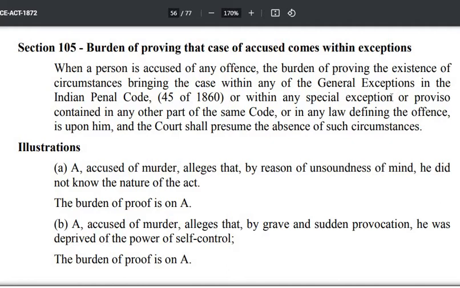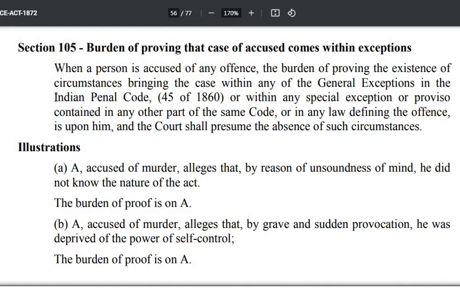So it's obvious that even if 105 were not there, recall 103. 103 clearly says that the person who alleges the fact, the burden will lie upon him. If I am the accused and I claim that I was of unsound mind at the time of committing the offense, the burden of proving my unsoundness will lie upon me. So it is a general declaration which is given in 103 also.